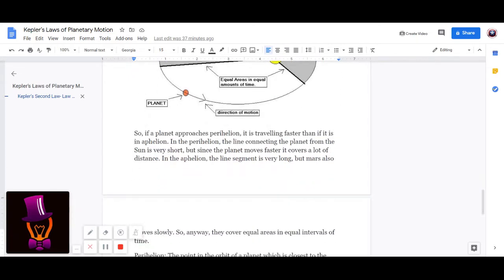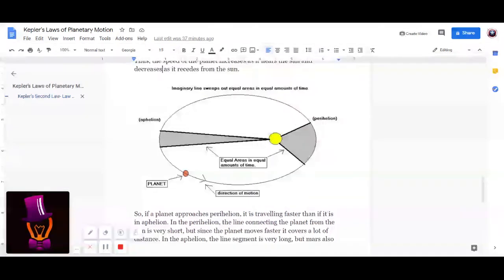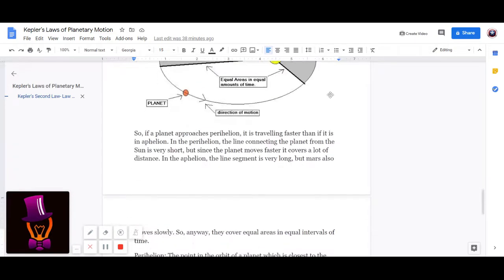If a planet approaches perihelion, as we see, this is the perihelion, it is traveling faster than if it is at aphelion. This is the aphelion. At perihelion, the line connecting the planet to the Sun is very short.